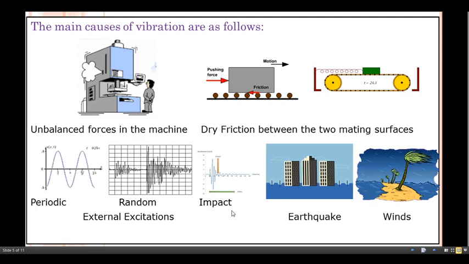The next one is the nature of impact. When a large amount of force acts on a particular system for a shorter duration of time, this is known as impact. The next cause of vibration is the earthquake. As we know, these are responsible for the failure of many buildings, dams, etc. The next one is winds. These may cause vibration of transmission and telephone lines under certain conditions.